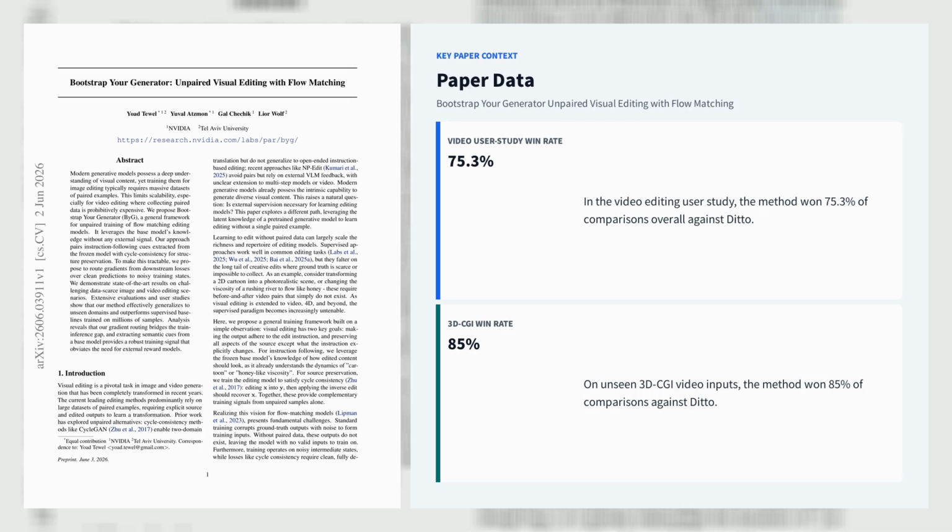Experiments on WAN 2 video editing and Flux dev image editing show strong gains on long-tail, data-scarce edits. In a user study, the method wins 75.3% of comparisons against Ditto, a supervised baseline trained on 1 million video pairs, and it generalizes to unseen 3D CGI videos with an 85% win rate.